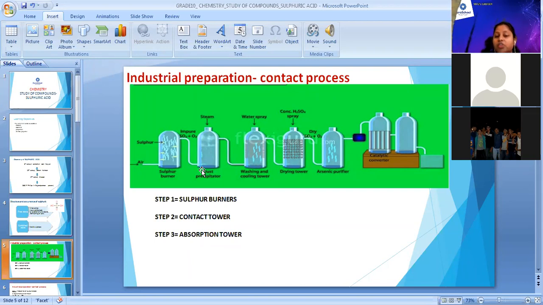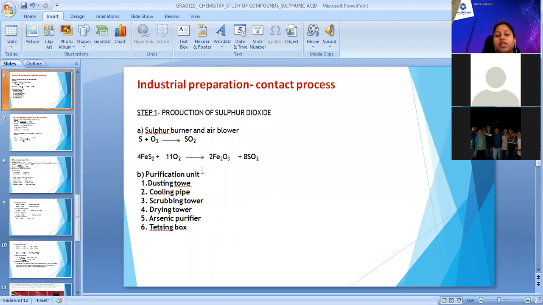The first 5 chambers are included for the burning and purification process in step 1. Step 2 is the 6th chamber, which is the catalytic converter, a contact tower. The last chamber is the absorption tower, where we get sulfuric acid after this process. Next, we'll study the different steps in the preparation of sulfuric acid.